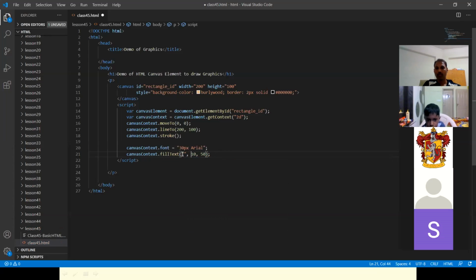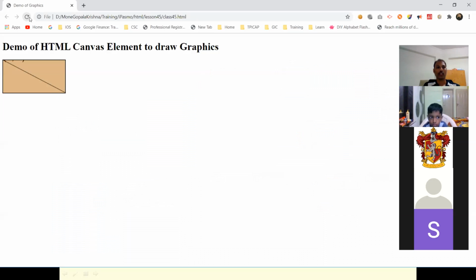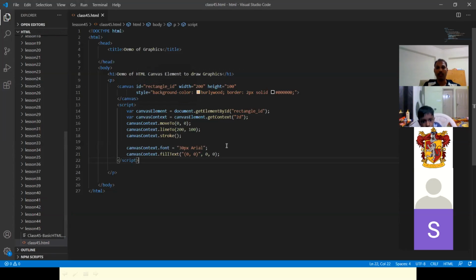I want to make it at 0, 0. Let's try this one. I'm going to refresh this page. You see at 0 and 0, some text has been printed here. So we just have to push it down.